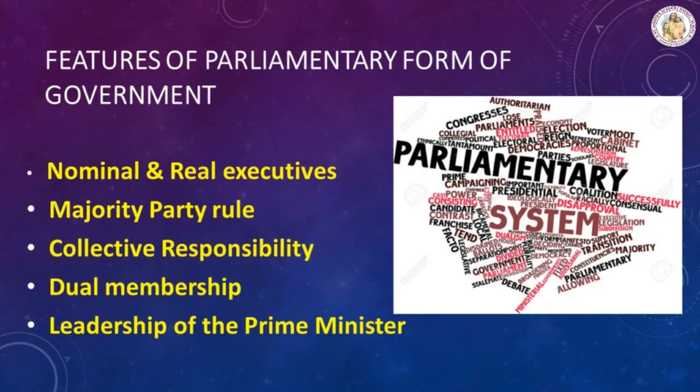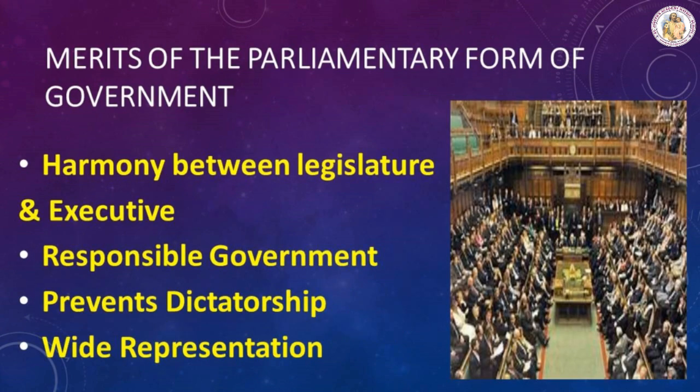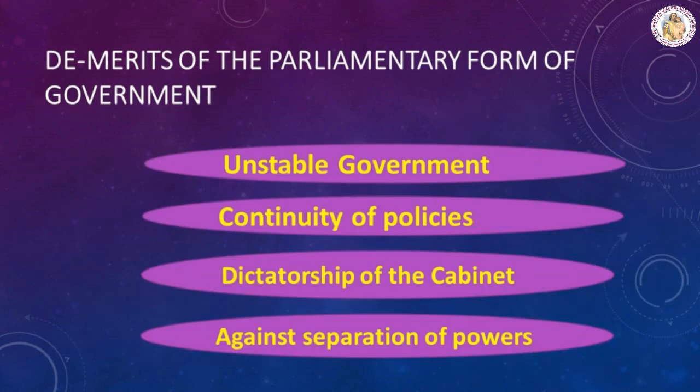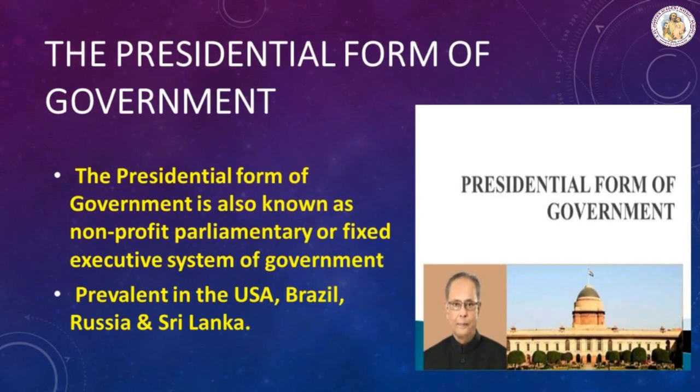Features of parliamentary form of government: nominal and real executives, majority party rule, collective responsibility, dual membership, leadership of the Prime Minister. Merits of the parliamentary form of government: harmony between legislature and executive, responsible government, prevents dictatorship, wide representation. Demerits of the parliamentary form of government: unstable government, no continuity of policies, dictatorship of the cabinet, against separation of powers.